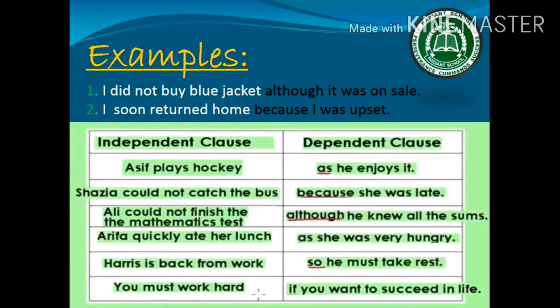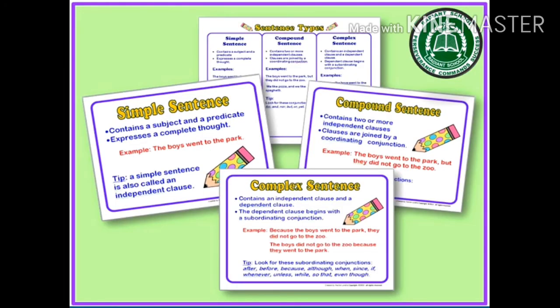Arifa quickly ate her lunch as she was very hungry. Haris is back from work, so he must take rest. You must work hard if you want to succeed in life. These are all examples of complex sentences. So, the types of sentences on the basis of structure, there are three types: simple, compound and complex sentences.